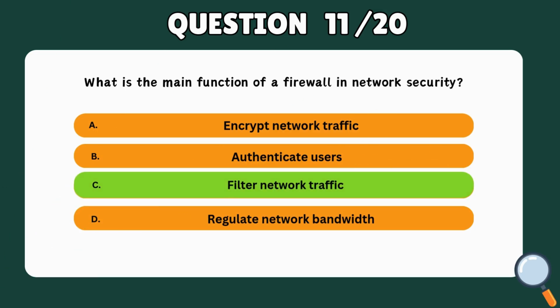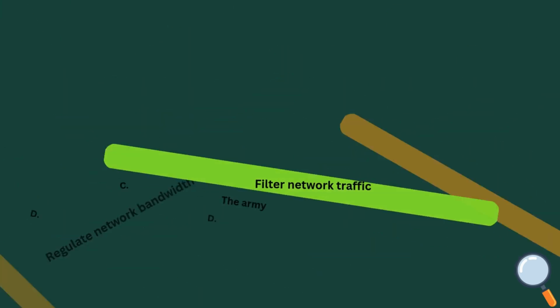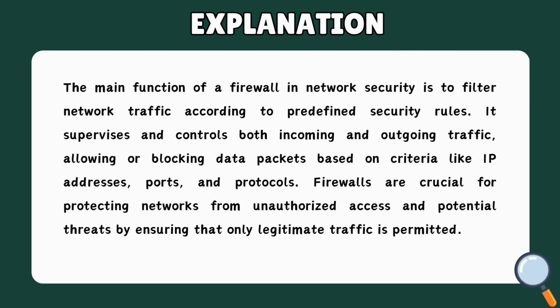Correct answer: C. Filter network traffic. The main function of a firewall in network security is to filter network traffic according to predefined security rules. It supervises and controls both incoming and outgoing traffic, allowing or blocking data packets based on criteria like IP addresses, ports, and protocols. Firewalls are crucial for protecting networks from unauthorized access and potential threats by ensuring that only legitimate traffic is permitted.